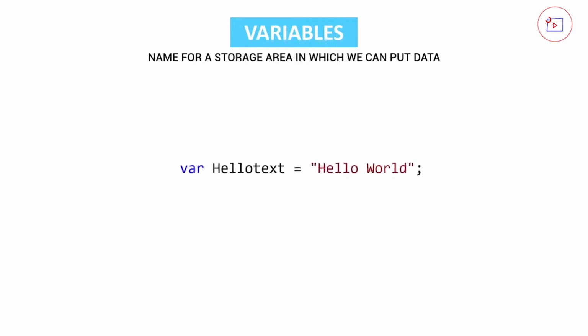In code we have a var keyword, which indicates that it's a variable. Then we have the name or key, and then we have an assignment operator, which is the same as an equal sign, and then the value of what we want to put in this variable. So in this case, hello world. And as you can see, don't forget the semicolon, because this is the end of the line and this is the command that we want to execute.